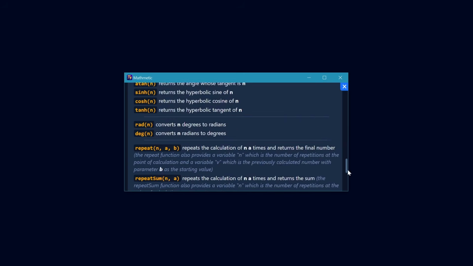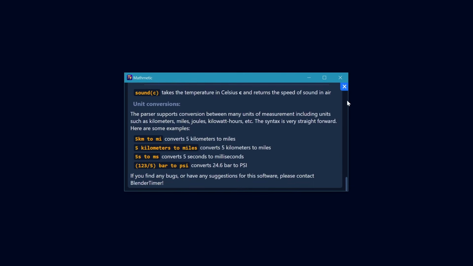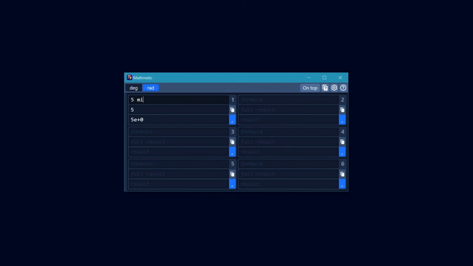They're pretty straightforward to use, so I won't go too in-depth here. But basically, if I want to convert 5 miles to kilometers, I simply type miles to kilometers after the number. Or, since efficiency is important, I can just put the abbreviations, or even a combination of the two, because user-friendliness is the developer's handsomeness. What am I even saying right now? And of course, this can be placed anywhere in your formula. It doesn't have to be in a separate calculator.